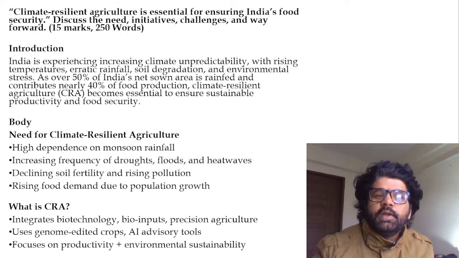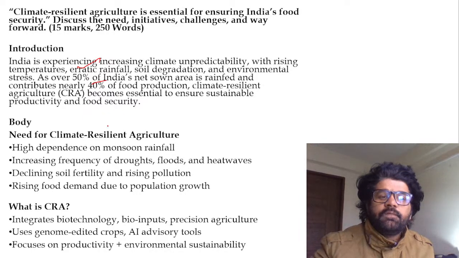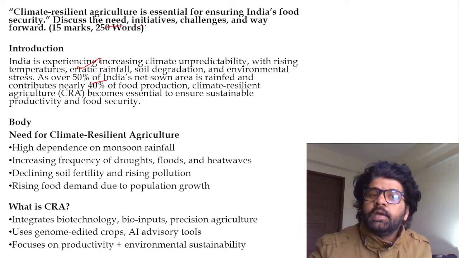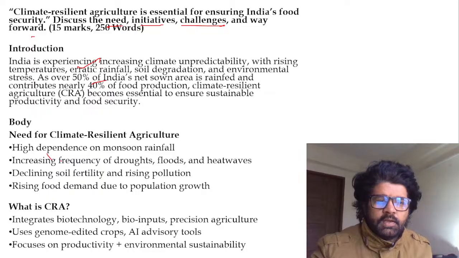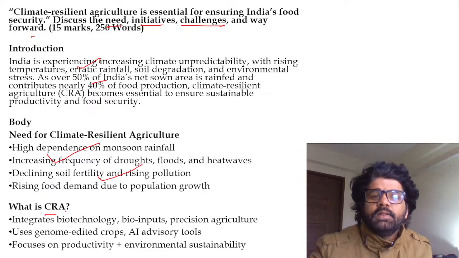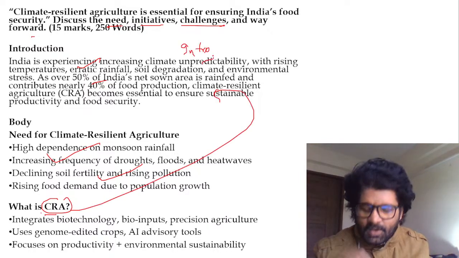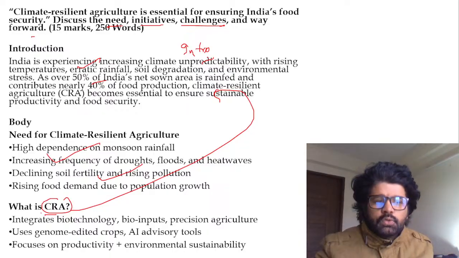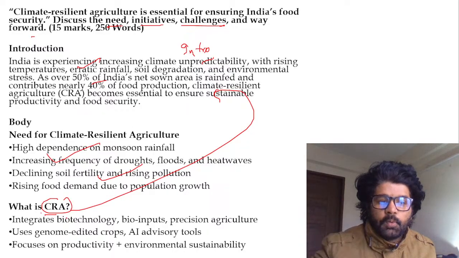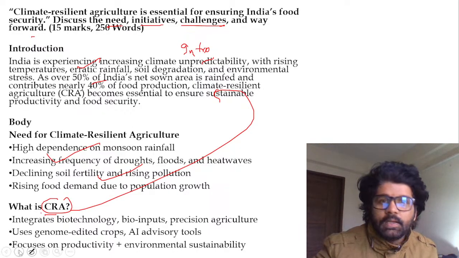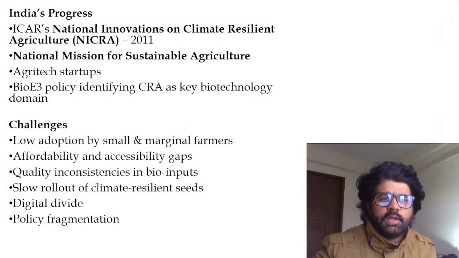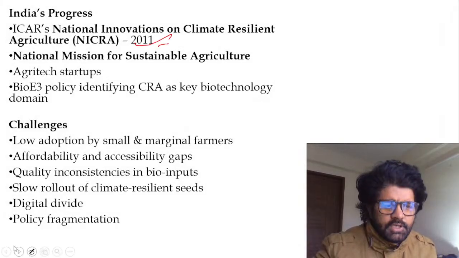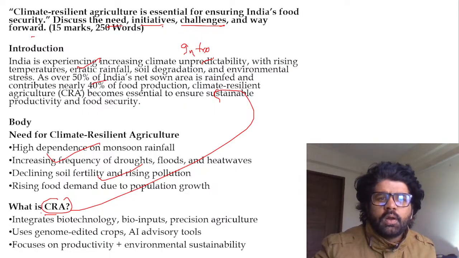Not always. So, introduction. You can talk about all these things we have discussed. Need for... So again, you have to divide your answer. Need, initiatives, challenges, way forward. Need: high dependence, and so on. Then in the challenges part, you can define what is CRA. You can define what is CRA in the intro also. There's no hard and fast rule for your mains answer. But yes, you can divide, talk about what is CRA and then talk about the challenges. This is a big answer actually, India's progress and all. So this India's progress and all, you can talk about it in initiatives.